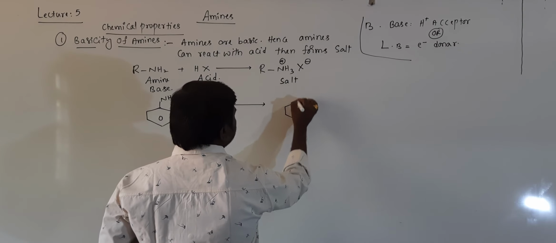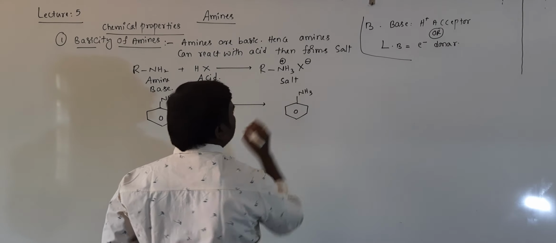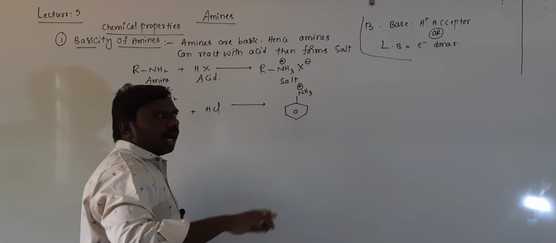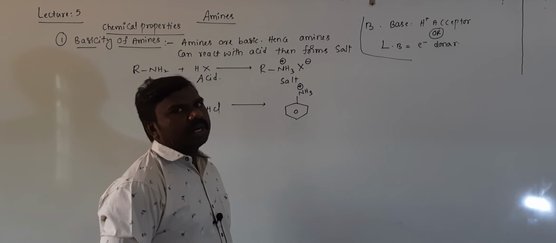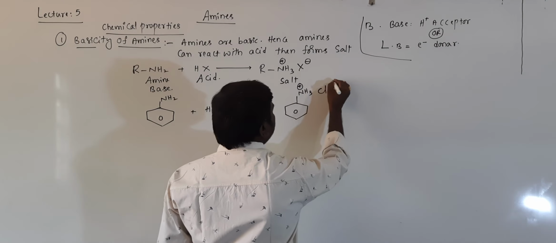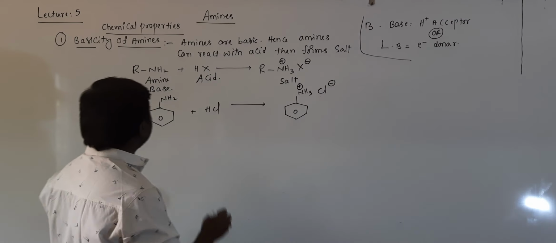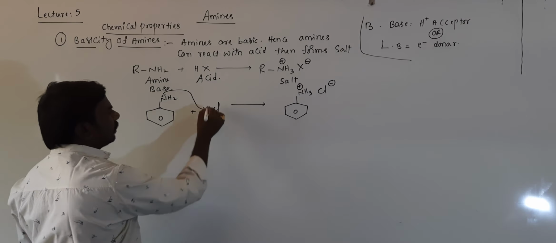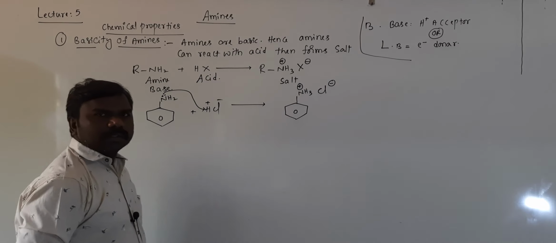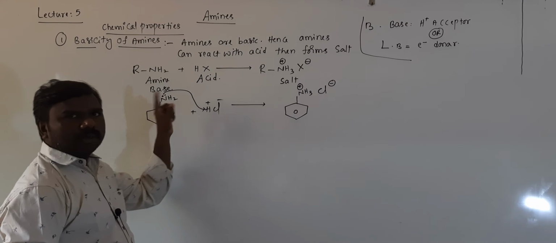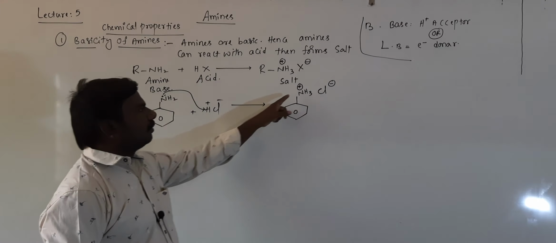NH2 will accept one H plus, becoming NH3 plus by losing unshared electrons, nothing but the lone pair of electrons on nitrogen, and Cl will be minus. Here a lone pair is there, it will be given to H plus, right students? It is donating electrons, hence it becomes positive.